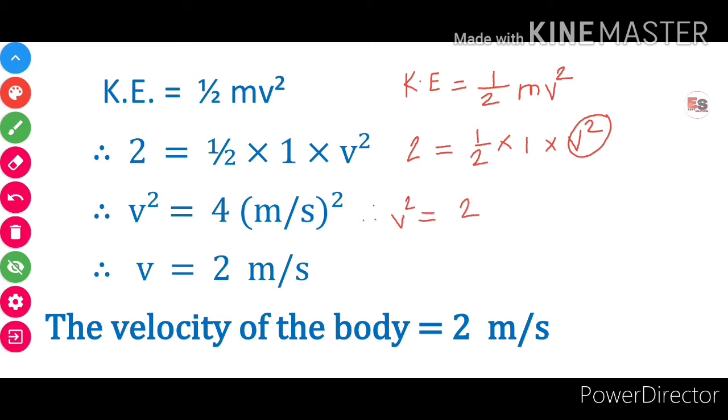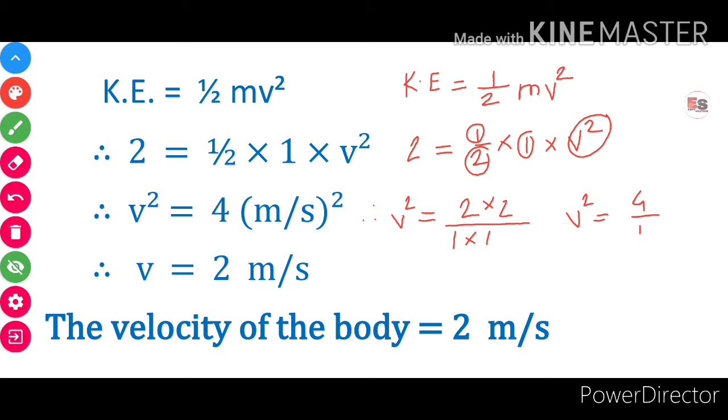Now here this 1 and this 2 are multiplying with v square. They go on denominator. Therefore 2 divided by 1 into 1, and this 2 is multiplying with 2. Therefore 2 into 2. By solving this we get v square is equal to 2 into 2 is 4 divided by 1 into 1, 1. Therefore we get the value of v square is 4.